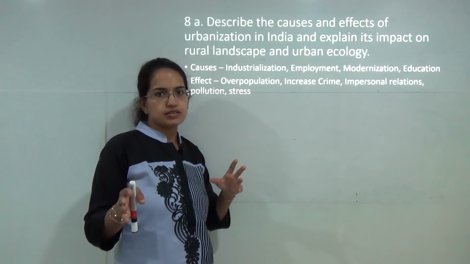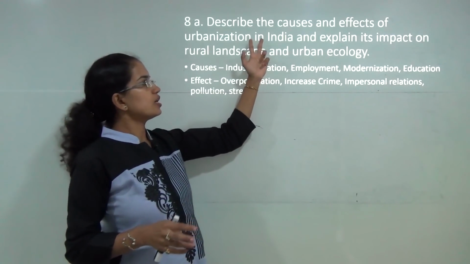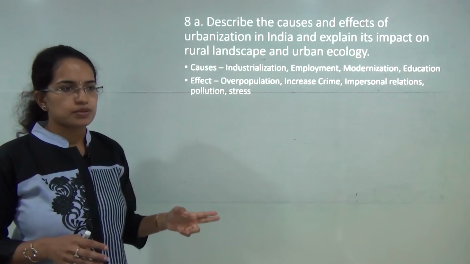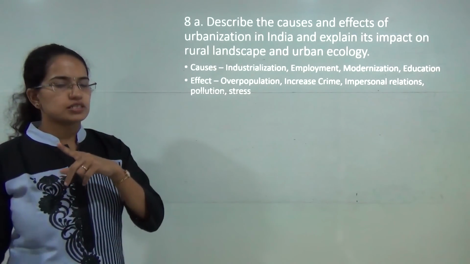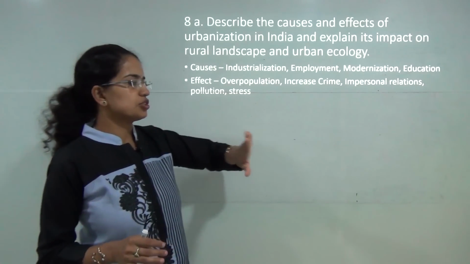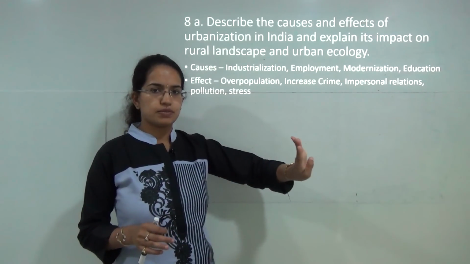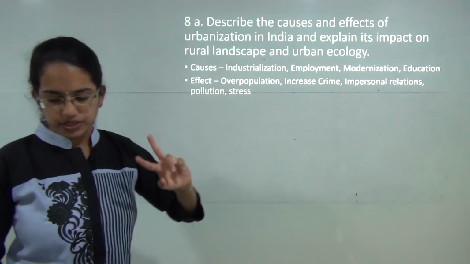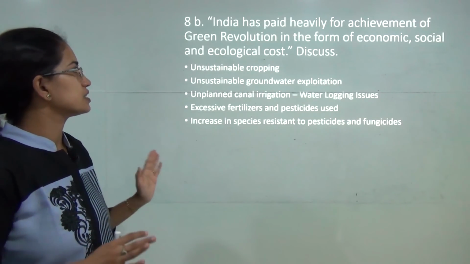So as we can see in this paper, there were two major focuses: improvement of urban areas. So there were two questions. One was directly on urbanization, the causes and effect, and another was on slums and the problems of slums, which were related to housing and Awas Yojanas. The other section was totally related to agriculture and the rural perspectives. So both these two form the major section of this time's paper.